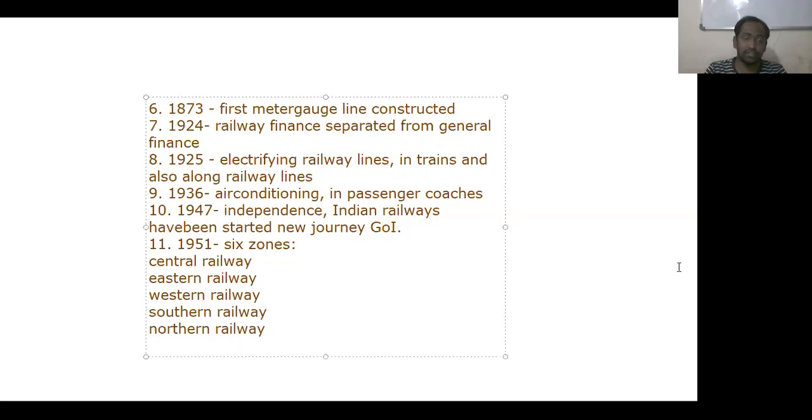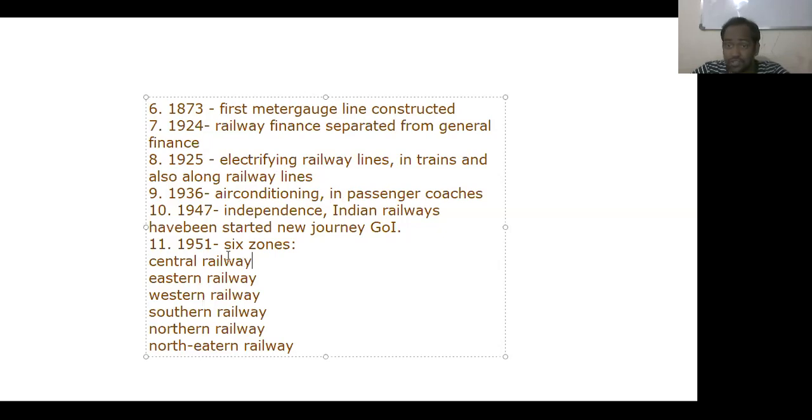And next one is the North Eastern Railway. So in the year 1951, the Indian Railways were subdivided into zones: Central Railway, Eastern Railway, Western Railway, Southern Railway, Northern Railway, and Northeastern Railway.